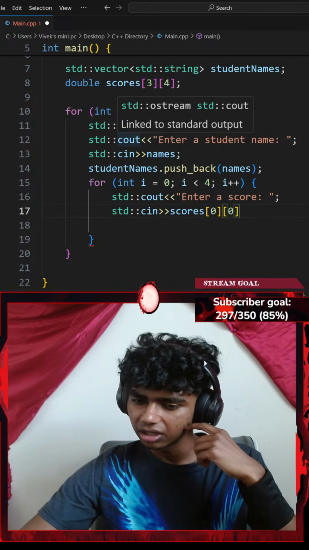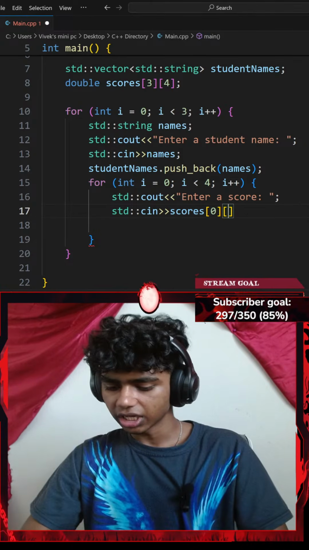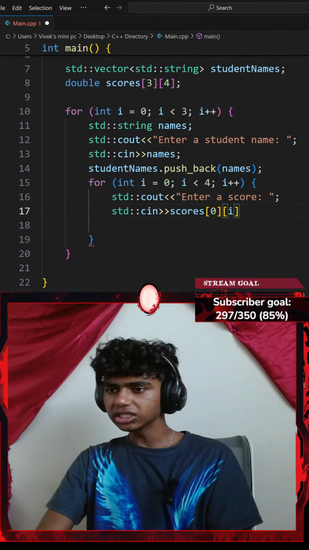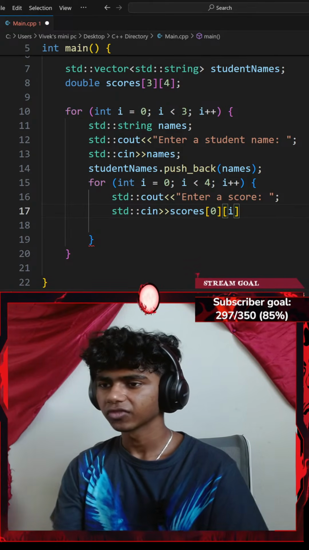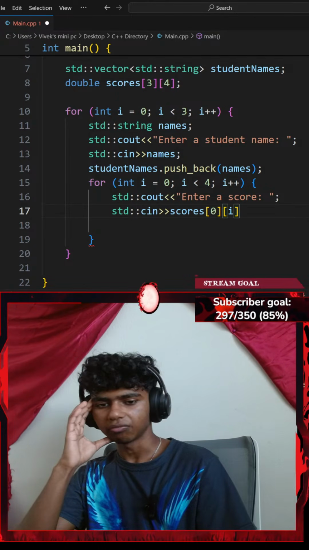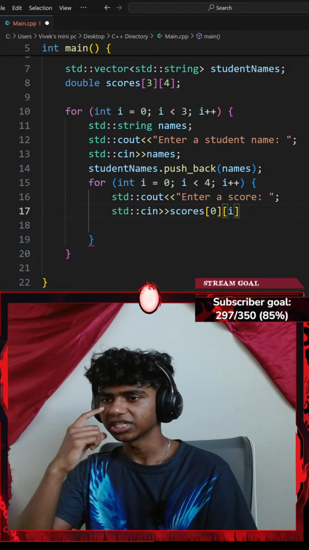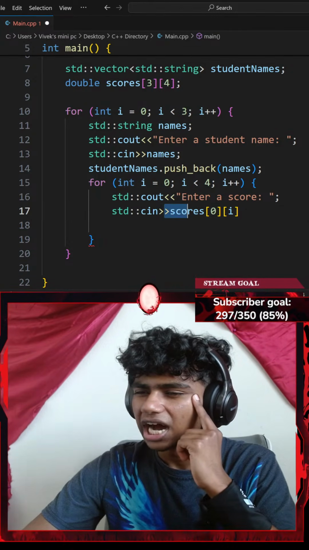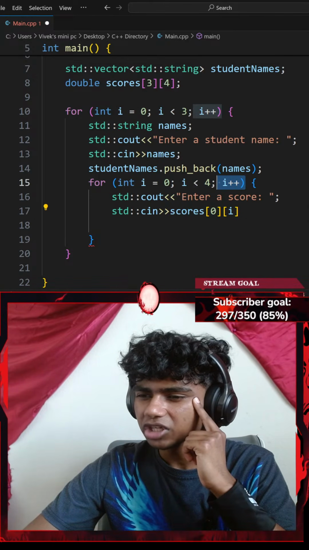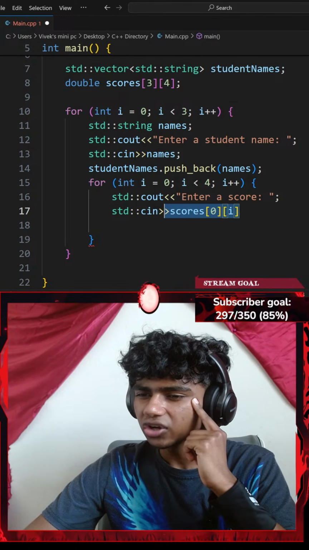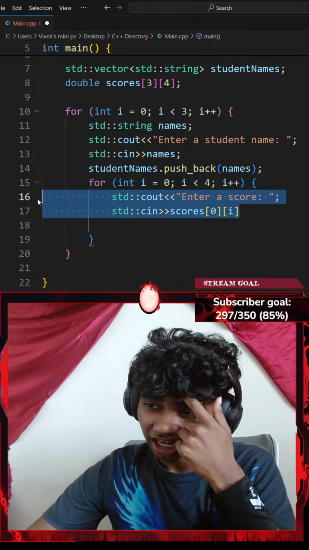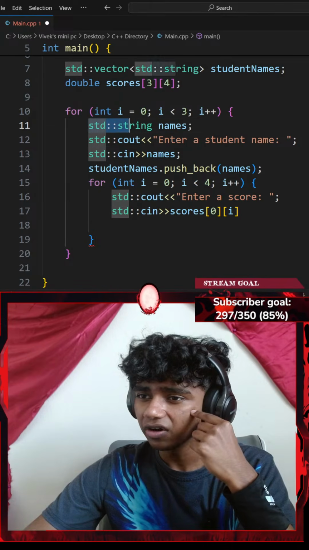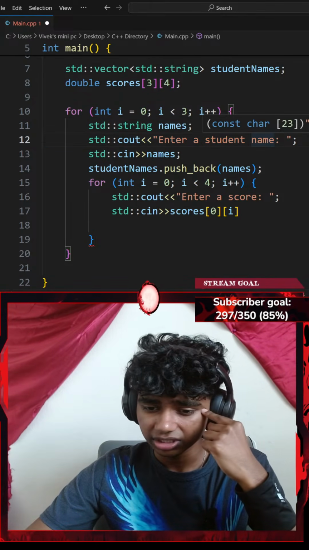Scores at index of 0 at index of I. Okay, actually this does make some sense, which equals to my name. So a standard console output. I want my scores at index of I that increments by 1. So this is going to ask the score 4 times, and then I'm going to start back off from my first loop to enter another student's name.